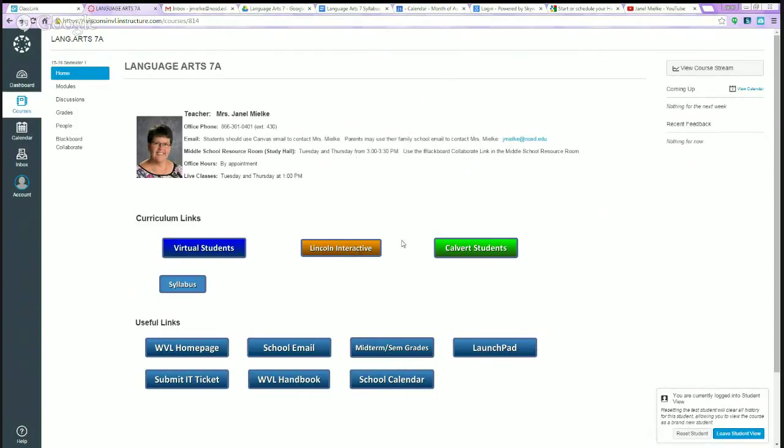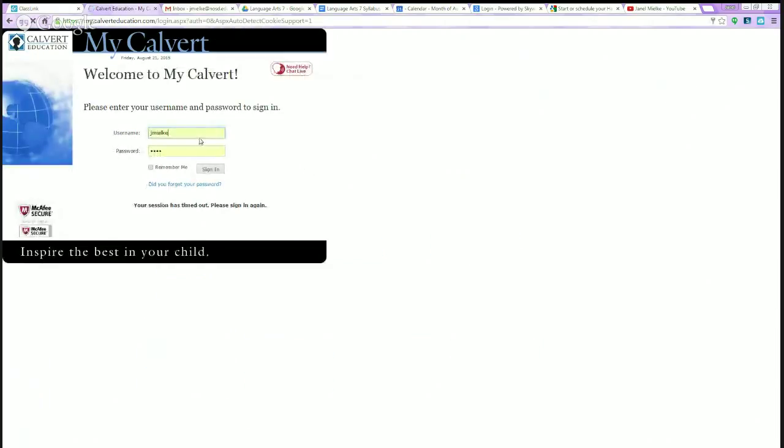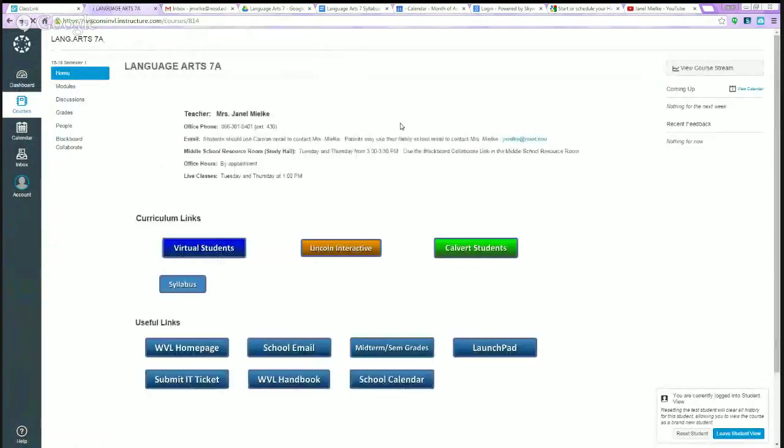And then I believe I have 4 of you that are working independently in Calvert. So all you will do is log into Canvas and click on the Calvert button, and that Calvert button will take you to your login for Calvert. You'll log in there, and then you will work through your lessons in Calvert. Now, for those of you in Lincoln Interactive, you're going to need to work from the very beginning, the very first lesson that you're given, all the way through to the end of the course. You'll need to do every single thing that's in there, and I will be the one grading your work.